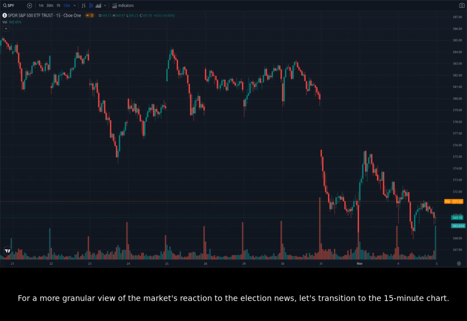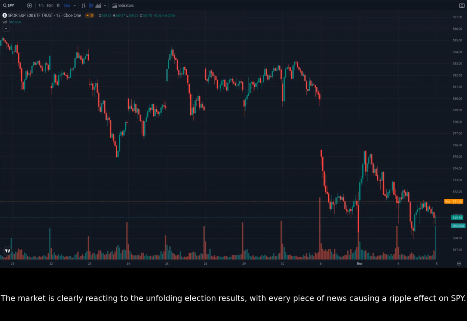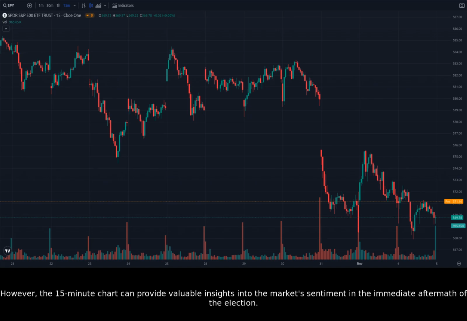For a more granular view of the market's reaction to the election news, let's transition to the 15-minute chart. Zooming in on the 15-minute chart, we can see that SPY has been highly volatile over the past few hours, with significant swings in both directions. The market is clearly reacting to the unfolding election results, with every piece of news causing a ripple effect on SPY. It's important to note that the 15-minute chart is very short-term, and the volatility we're seeing could be fleeting. However, the 15-minute chart can provide valuable insights into the market sentiment in the immediate aftermath of the election.